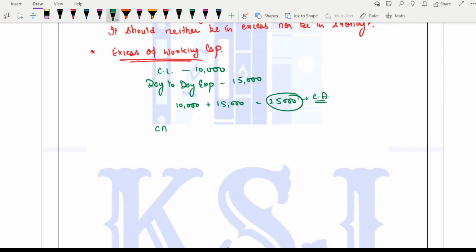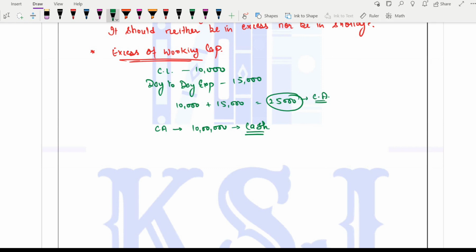You have current assets, or you can say cash, of 10 lakh rupees. You have to pay someone 10,000 and your expenses are 15,000, that is total 25,000. But you are having a cash of 10 lakh rupees. So is it a good idea to keep it like that? No, sir, this is not a good idea. What is the problem in this? Say you are having a cash.